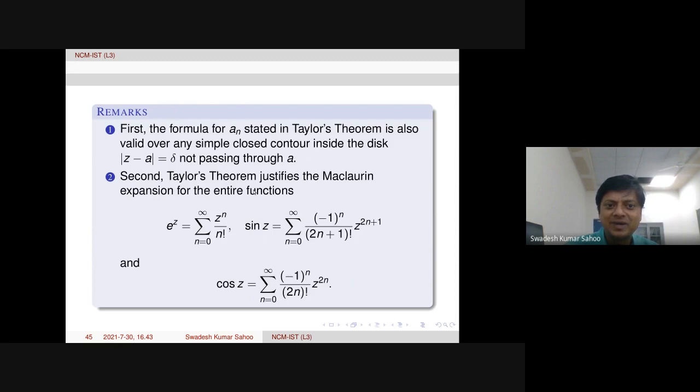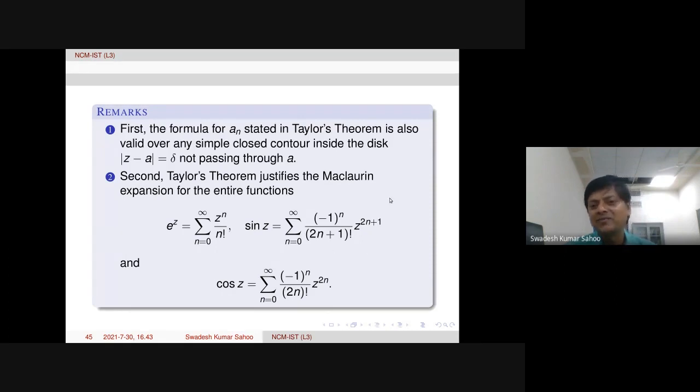The second remark: Taylor's theorem also justifies the Maclaurin expansion like this for exponential z. These are well known, sine z, cosine z like this. In real analysis we know all these things, and in complex analysis the same power series is possible for these trigonometric functions, the exponential function and many more functions.